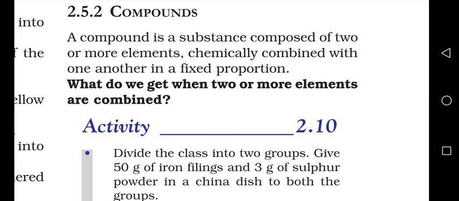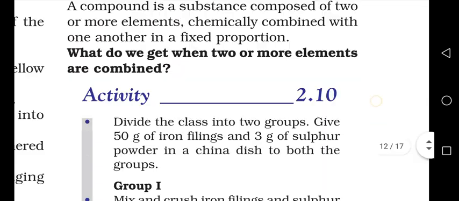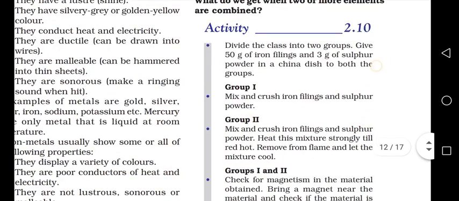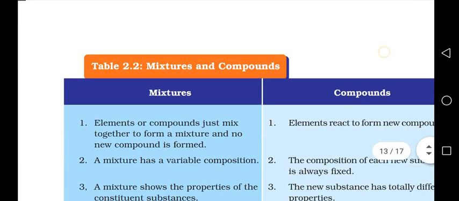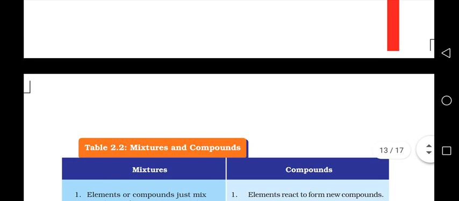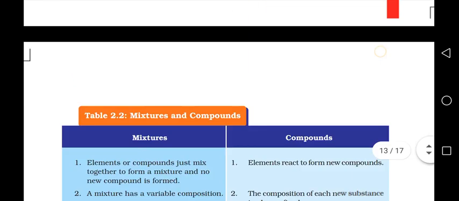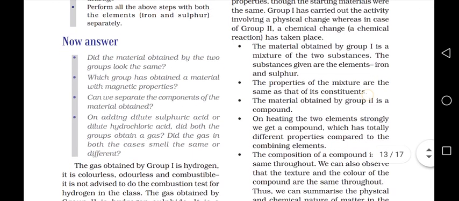For example, CO2: carbon is an element, oxygen is an element, but both elements combine to form carbon dioxide, that is CO2. So here also they combine in the ratio of 1 to 2, right? Two atoms of oxygen are there and one atom of carbon is there. So they are known as compounds. I think you understood the difference between elements and compounds, right?